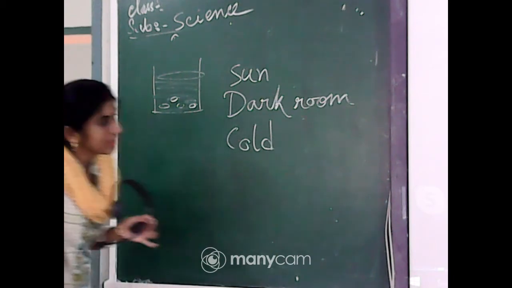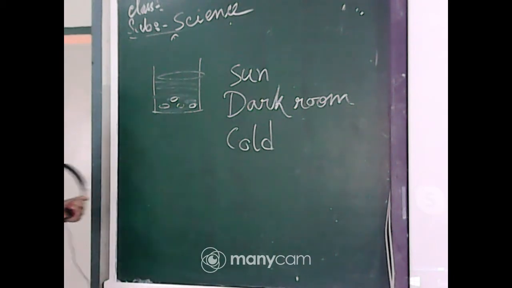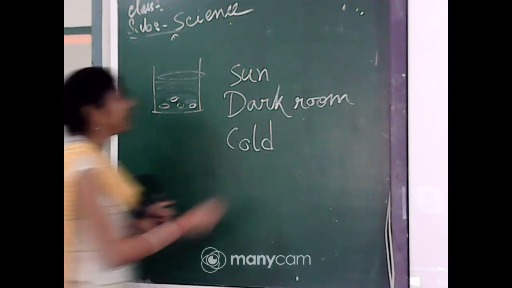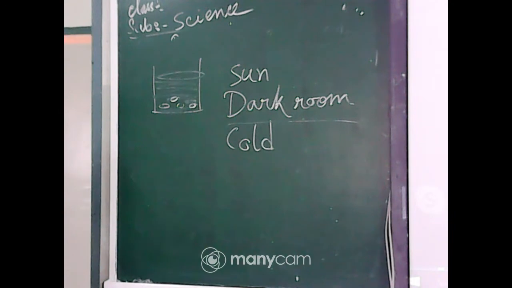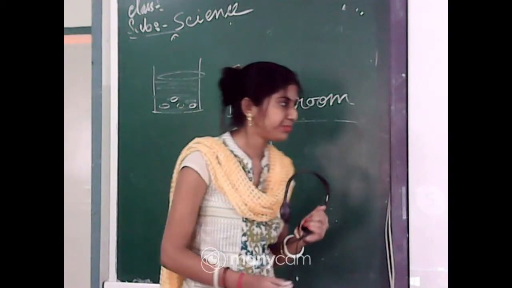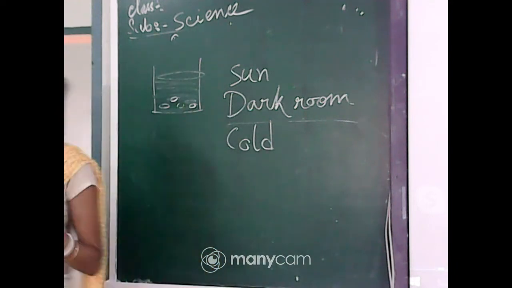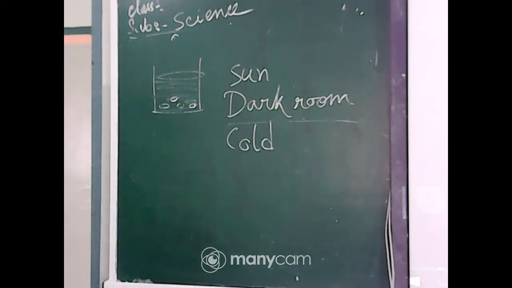No. Why? Can you tell me the reason why you are saying no? Ma'am, because the plant can't get sunlight.